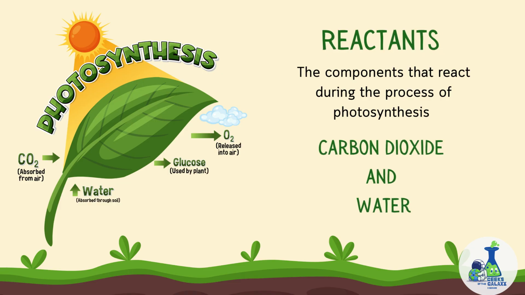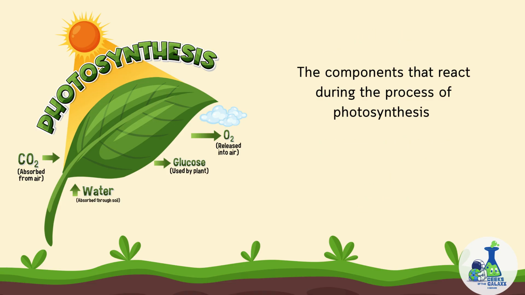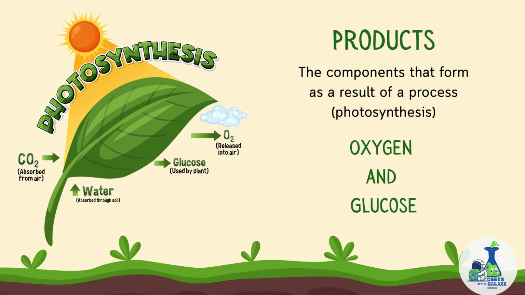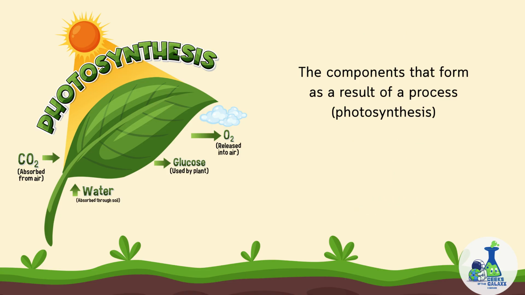The components that go into the process of photosynthesis are called the reactants. The reactants in this process are carbon dioxide, which is absorbed from the atmosphere, and water, which the plants absorb through their roots. The components that are formed as a result of the process are called the products of the reaction. The products of the process of photosynthesis are glucose, which is stored in the plants as a starch, and oxygen, which is released into the atmosphere.